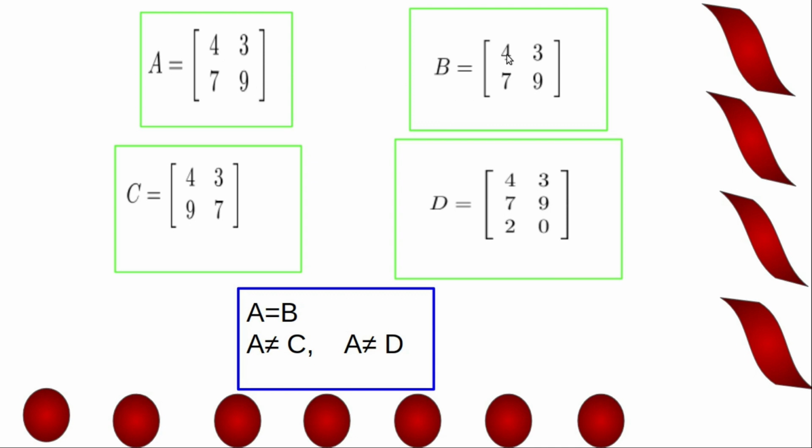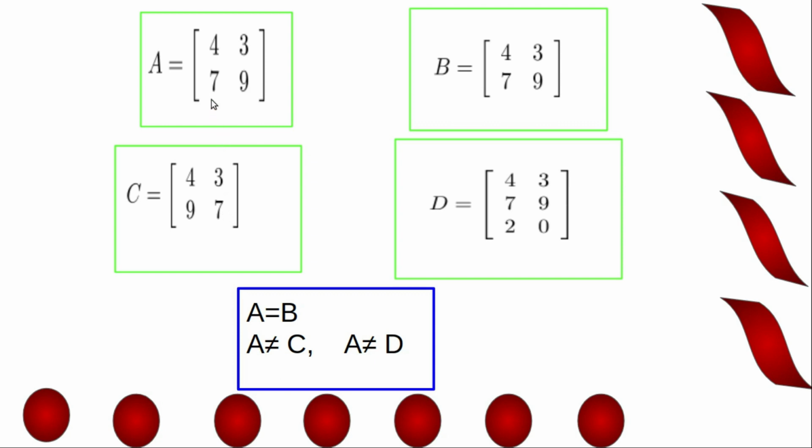So we have A is equal to B. When we consider A and C, order are same, C is also 2 by 2 matrix. But here A11 equal to C11, A12 is equal to C12, but A21 is not equal to C21 and A22 is not equal to C22.